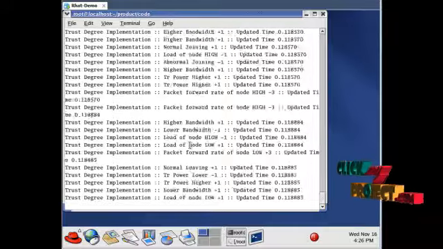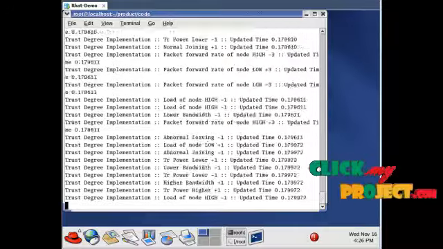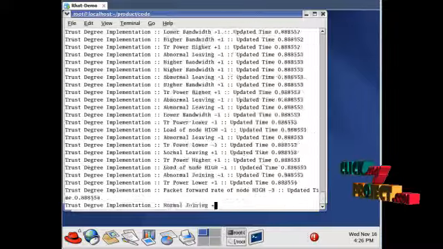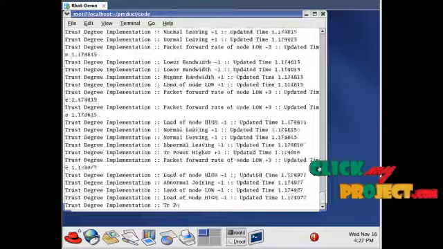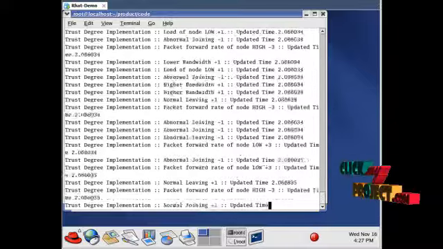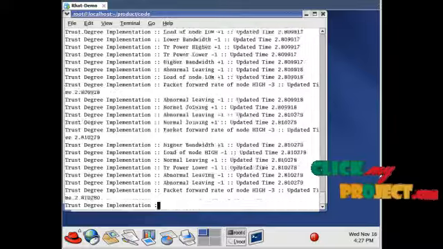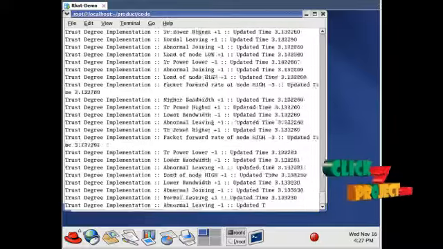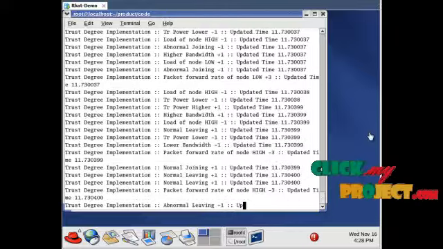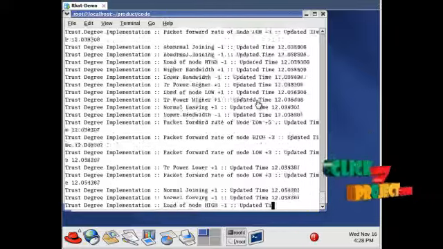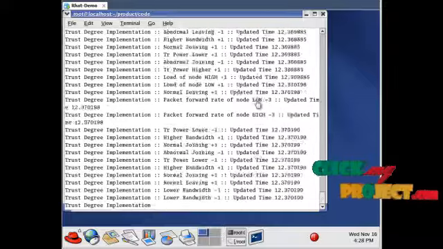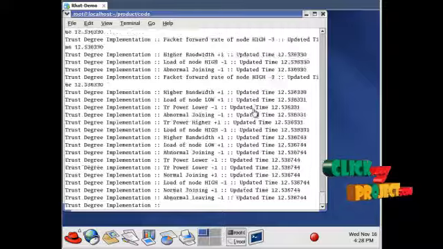Our process is to identify the attacker in a cognitive radio network. So we have to identify the sensing data falsification attack, which affects both spectrum sensing and spectrum sharing. This trust degree implementation is implemented for identifying the attacker nodes placed in the secondary users, SU.